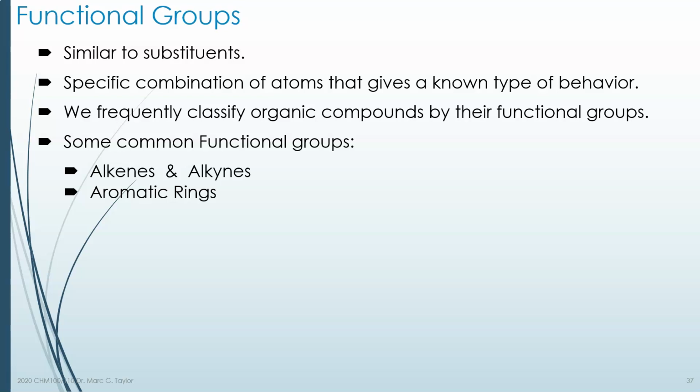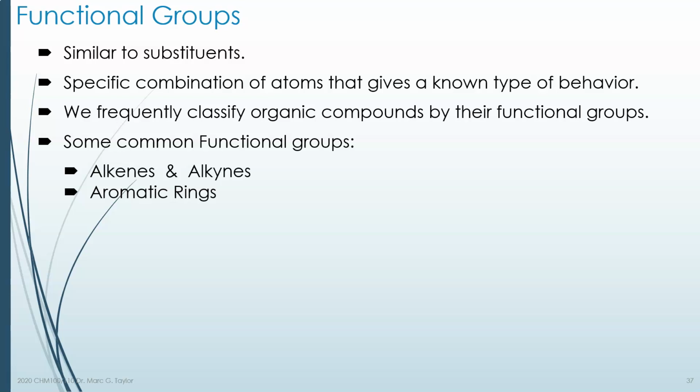So if it has all single bonds, that's an alkane. If it has even one double bond, it's an alkene. If it has even one triple bond, it's an alkyne. And yes, it can be both an alkene and alkyne, but it can never be an alkene and an alkane. Once it has a double bond, it's no longer an alkane. Once it has a triple bond, it's no longer an alkane.